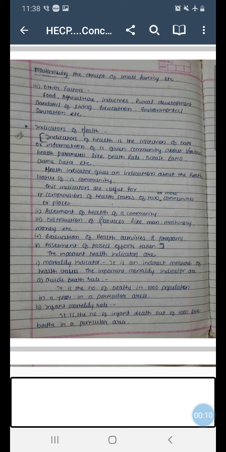Under Health Education and Community Pharmacy, in the last lecture, we were discussing indicators of health under the concept of health chapter.